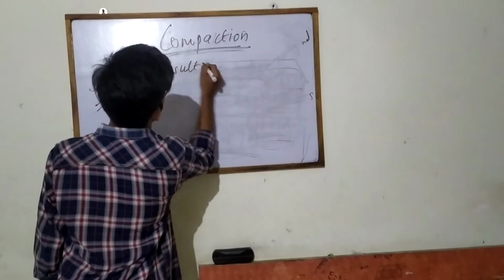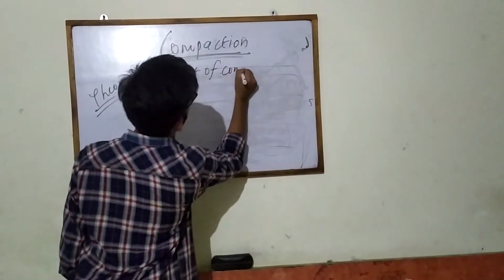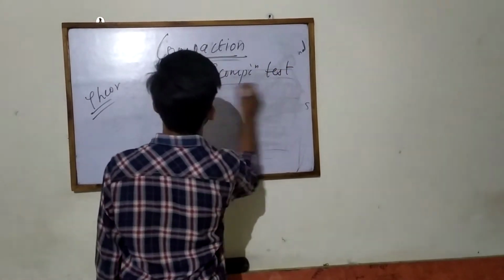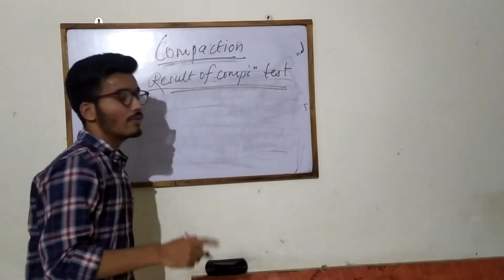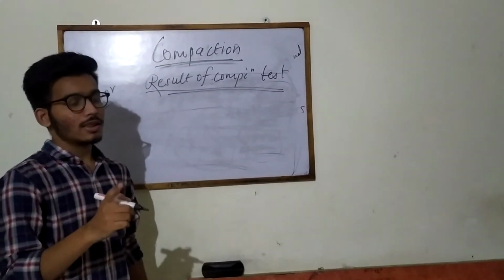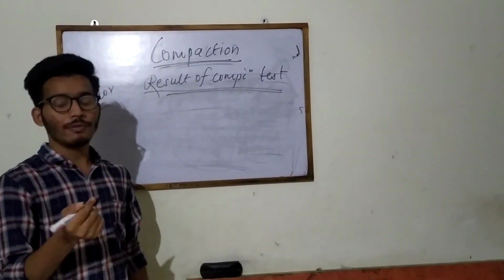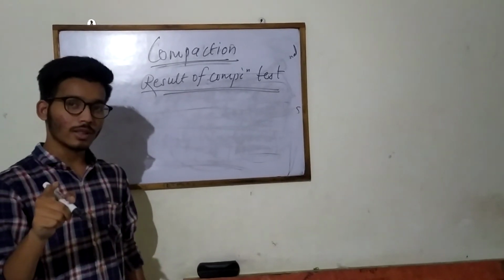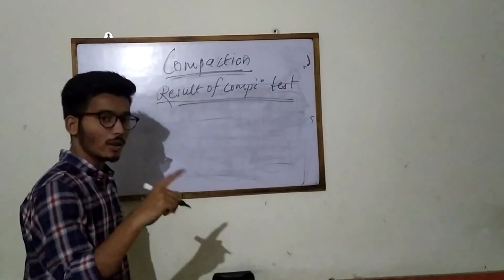Result of compaction test. What is the result of the compaction test? If there is an empty mold and we are molding by the hammer, then considering the empty mold equals W1, and we are adding soil to the empty mold, we have to calculate the weight of the soil.